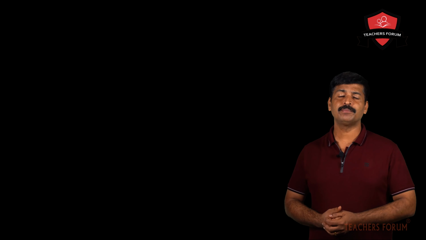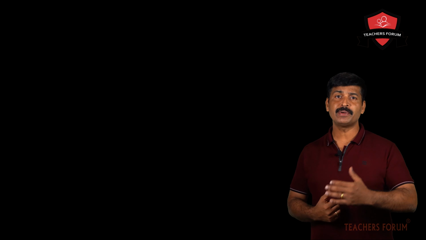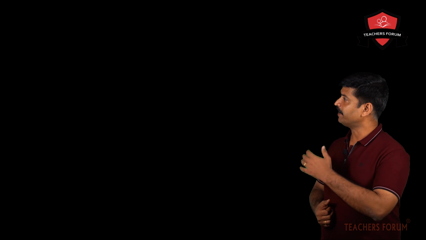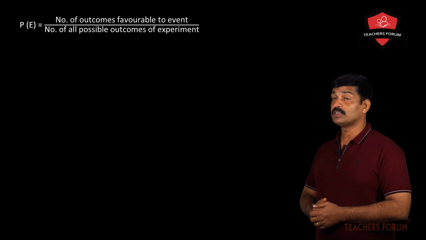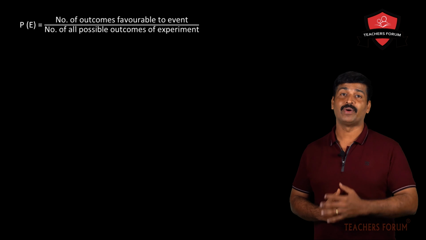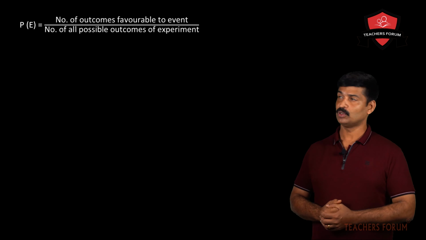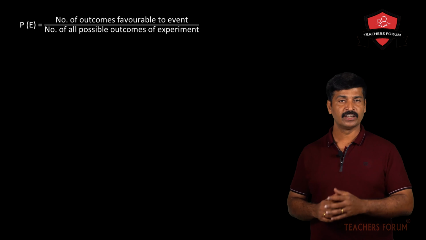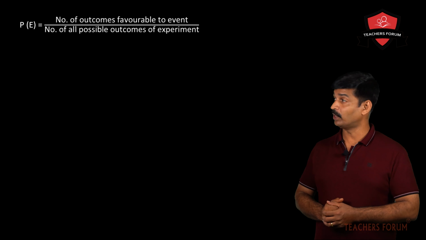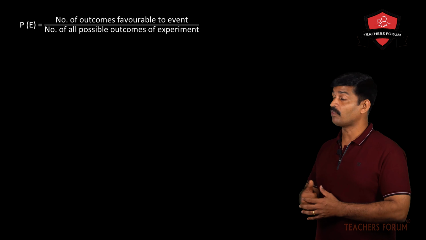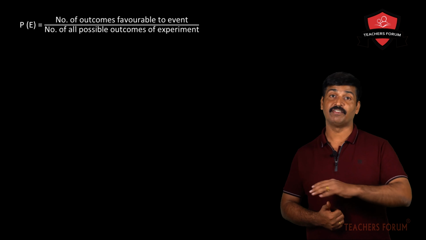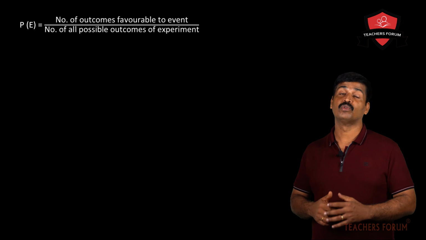So how can you define the probability of an event? The probability of an event can be defined as the number of outcomes favorable to the event divided by the number of all possible outcomes of the experiment. You have to keep this in mind. It's very important.